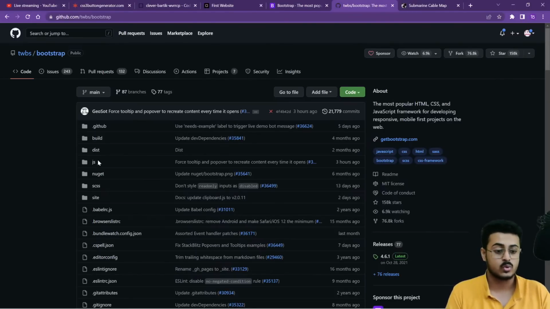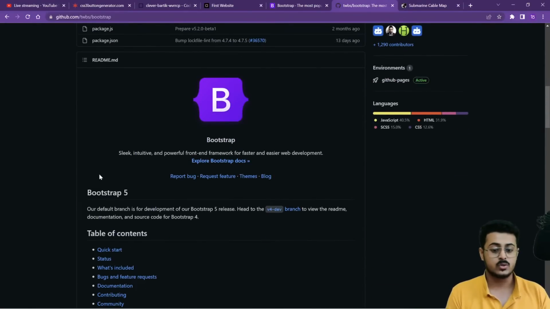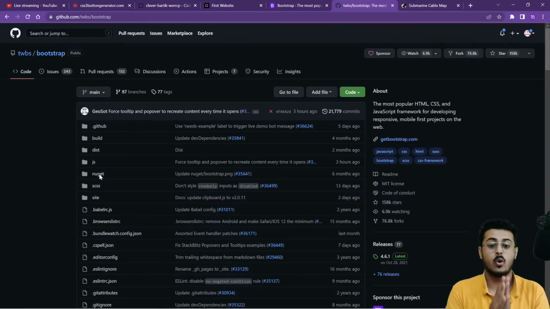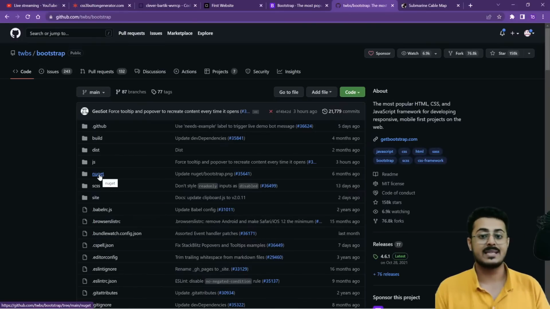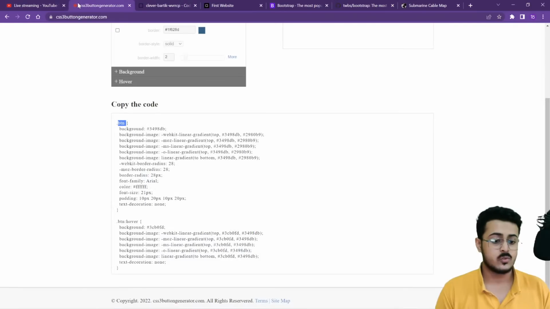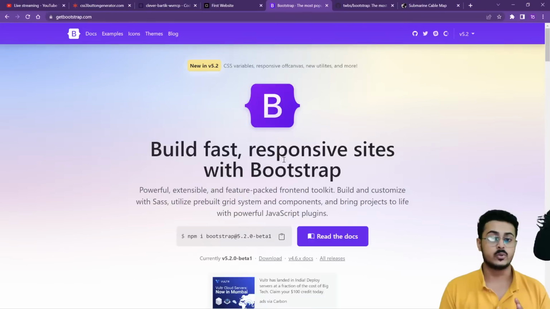So this is the source code for Bootstrap. As you're able to see, it's open to the public. You can go and see the code from right over there. It is one of the most used front-end libraries. What it basically does is, all the CSS code that you were writing, it makes it easy to use, in just one or two words itself.